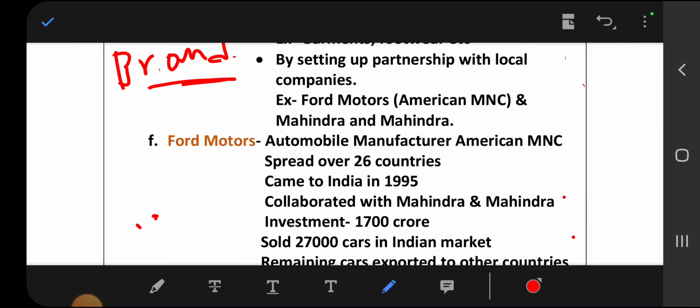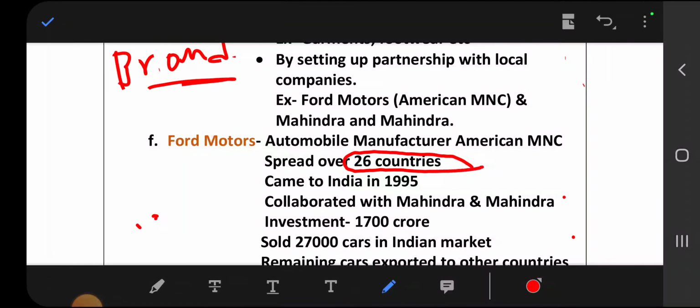Ford Motors. We have taken the example of Ford Motors, an American MNC. It took partnership with Mahindra and Mahindra, which is an automobile company in India. Ford Motor is also an automobile manufacturer, an American MNC with units in 26 countries.